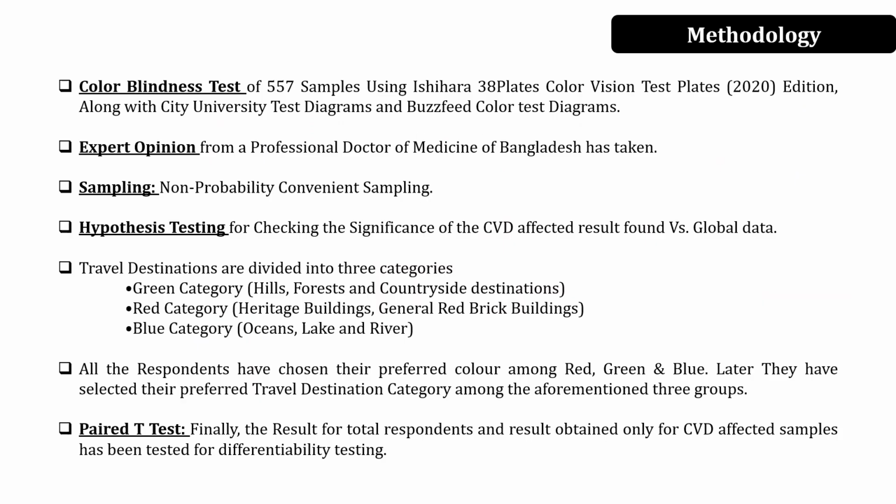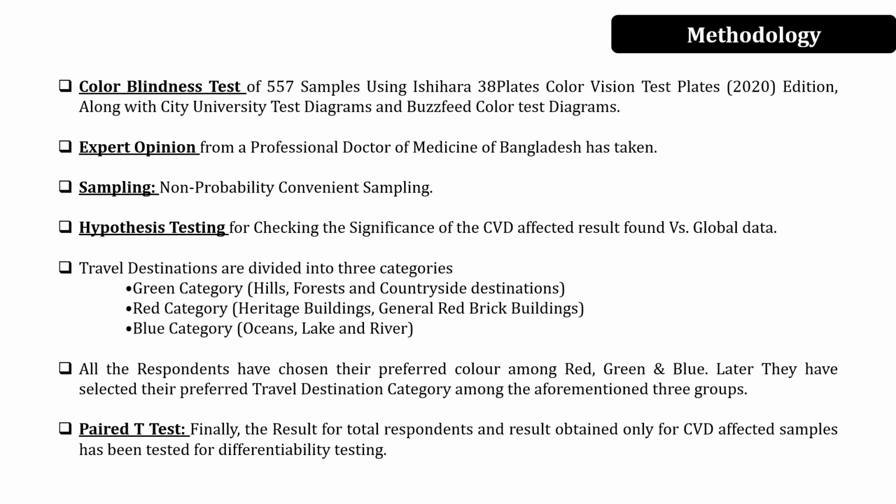So, methodology. In our case, we took 557 samples. We tested them with the color vision defect test called the Ishihara 38 plates. Expert opinion was taken from a professional medical doctor. For sampling, non-probability convenience sampling was used. For hypothesis testing, we tested whether the global data available and our result were significantly different or not.